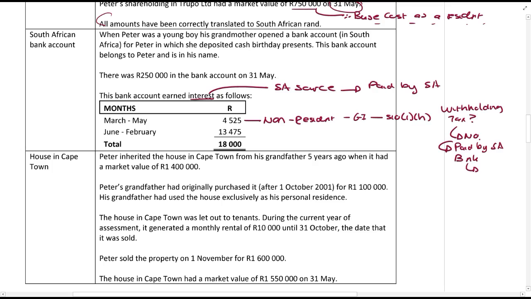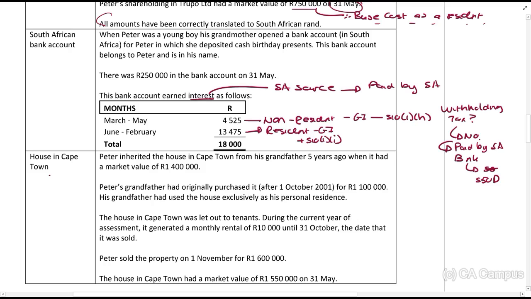It's paid by a South African bank. And you can go and find that rule in Section 50D. Now remember, if it wasn't paid by a South African bank, if it was paid by someone else, like let's say a person like me, if I pay this person interest, then I would have to withhold withholding tax. June to February, at this point he's a resident, so it gets included in his gross income. We know because of worldwide income. Plus, you can consider Section 10(1)(i) for that.